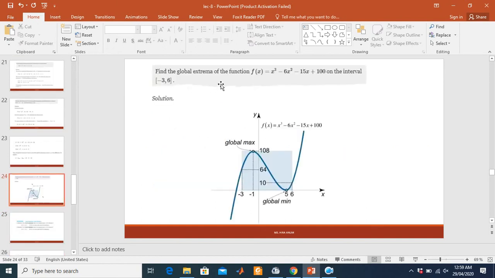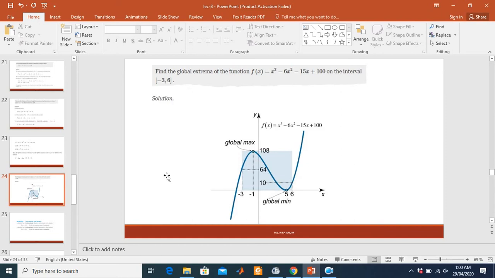Find the global maxima of the function f of x equals x cube minus 6x square minus 15x plus 100 on the interval minus 3 to 6. Here is the graph. Then we find the maximum point is 108 and the minimum point is 5, according to the graph.